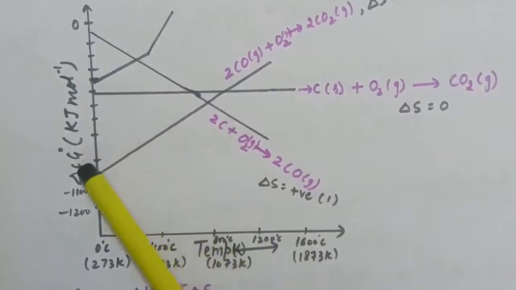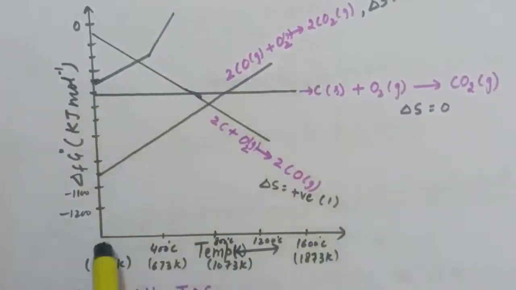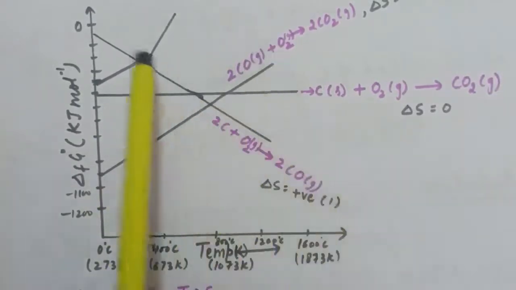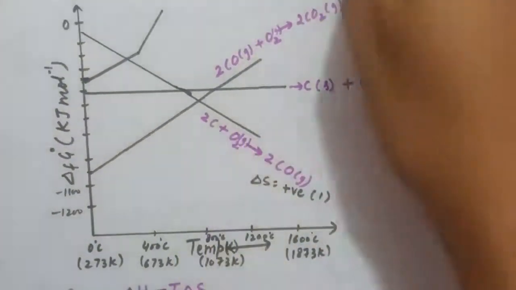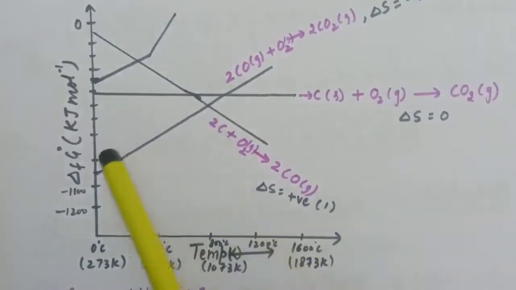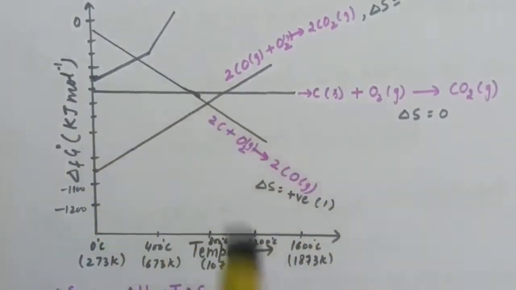Now in Ellingham diagram we have three types of lines. One which is parallel to the temperature axis, one which is going in upward direction, and another one which is going in downward direction. First of all, we will understand why such types of lines are observed in Ellingham diagram.